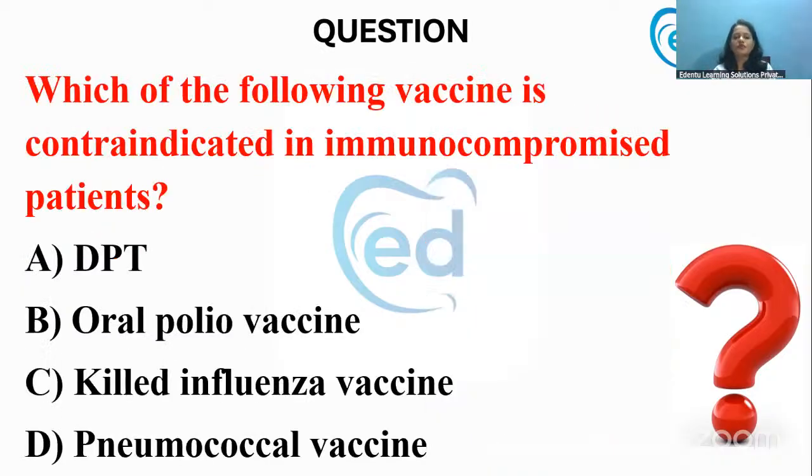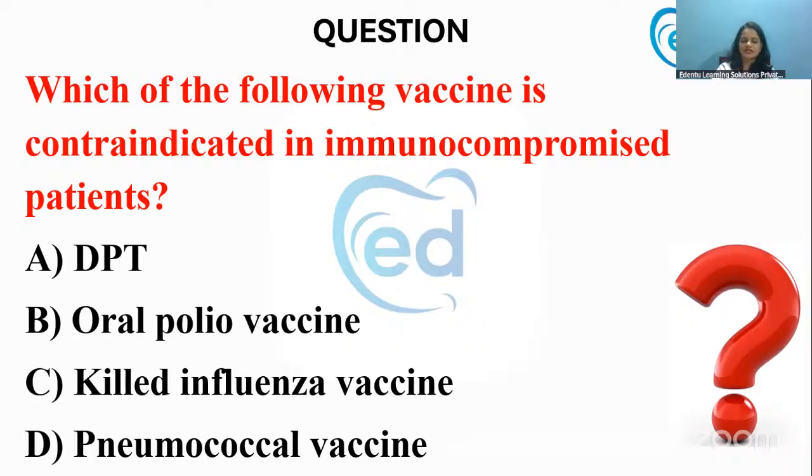Now, which of the following vaccines is contraindicated in immunocompromised patients? Another NEET MDS 2024 question. Like I had already mentioned, live vaccines are contraindicated in immunocompromised patients.